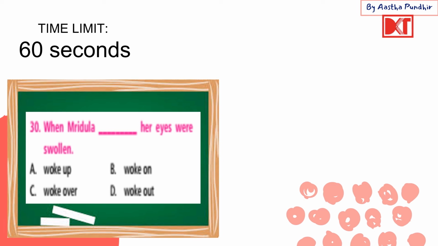Alright, next one says: when Mridula dashed, her eyes were swollen. Woke up, woke on, woke over, or woke out. So this is pretty easy. When Mridula woke up. Waking up, pretty sure you know what it means.